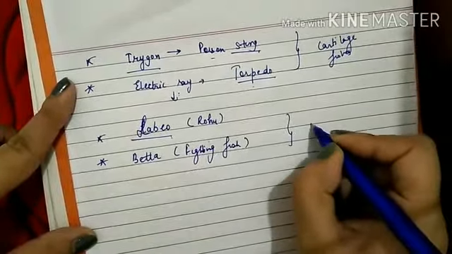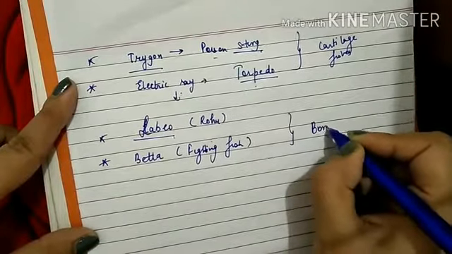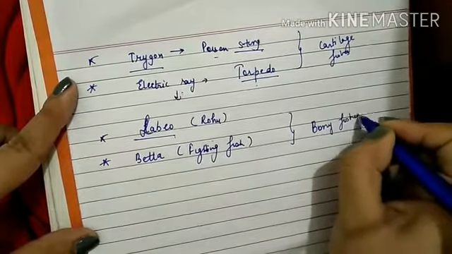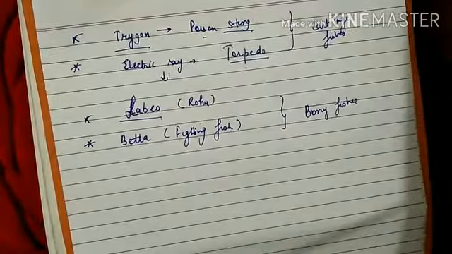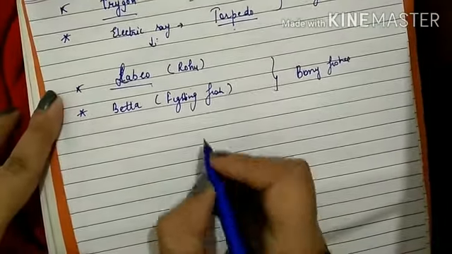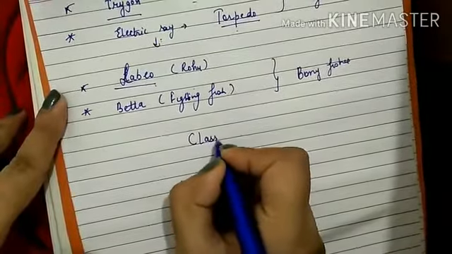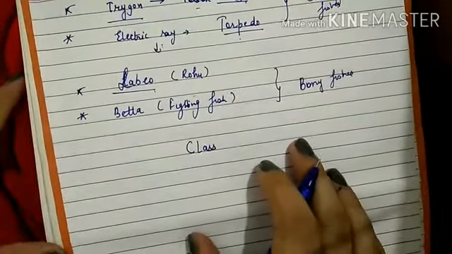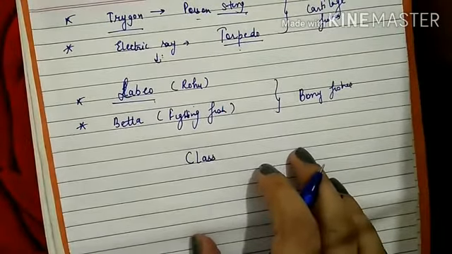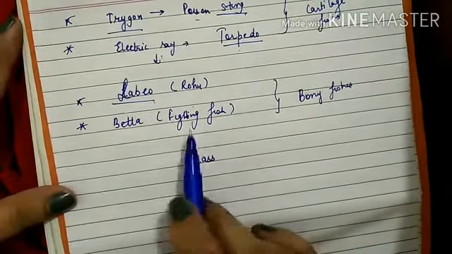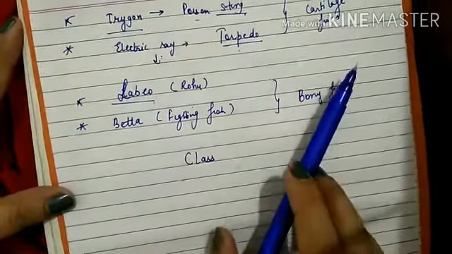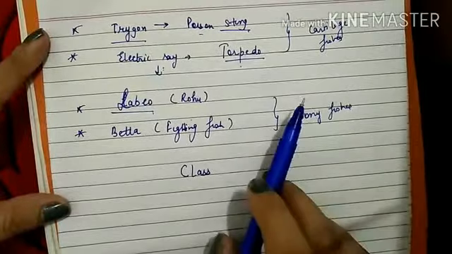So these are the examples of bony fishes. Now you have a brief idea about superclass Pisces, that there are two classes: the class of cartilaginous fishes and the other class which includes bony fishes.